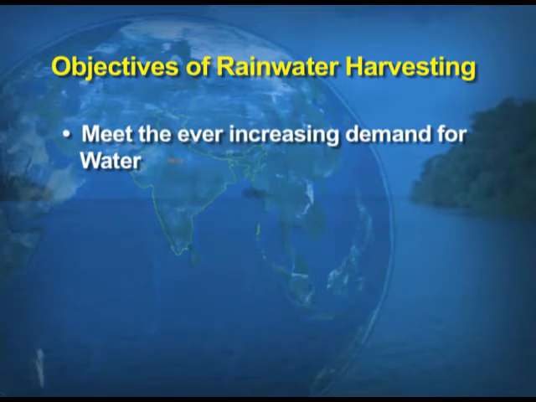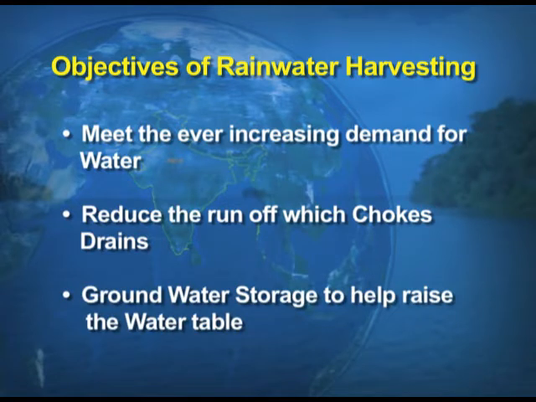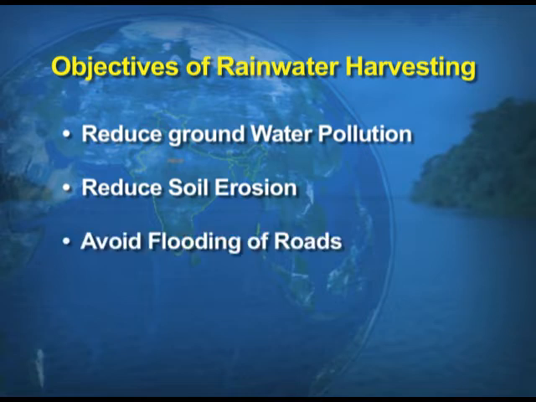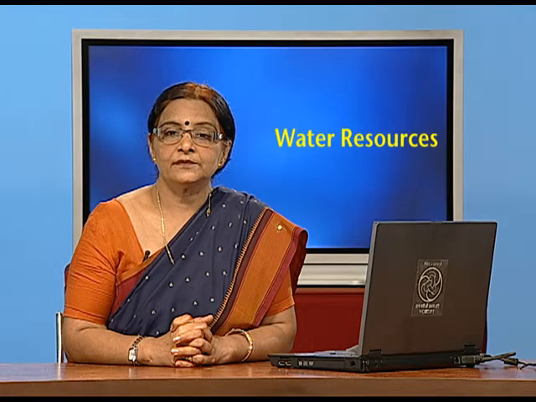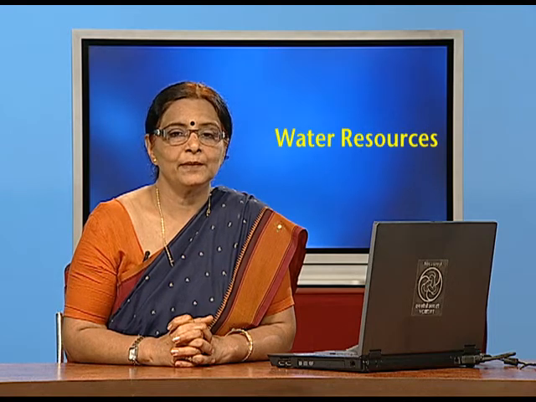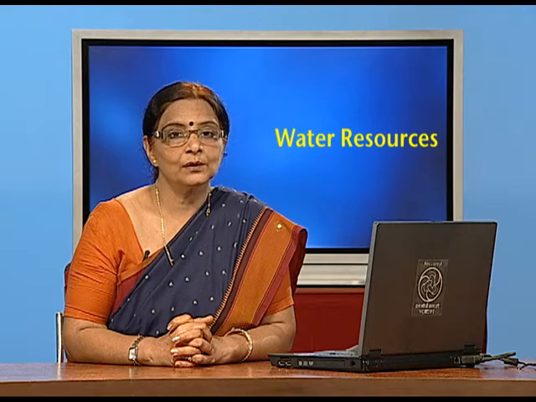Now, we talk about the various objectives of rainwater harvesting: to meet the ever increasing demand of water, reduce the runoff which chokes the drains, groundwater storage to help raise the water table, reduce the groundwater pollution, reduce the soil erosion, and avoid the flooding of the roads. Besides all these objectives, rainwater harvesting is surely going to supplement the domestic water requirements during the summer drought season.